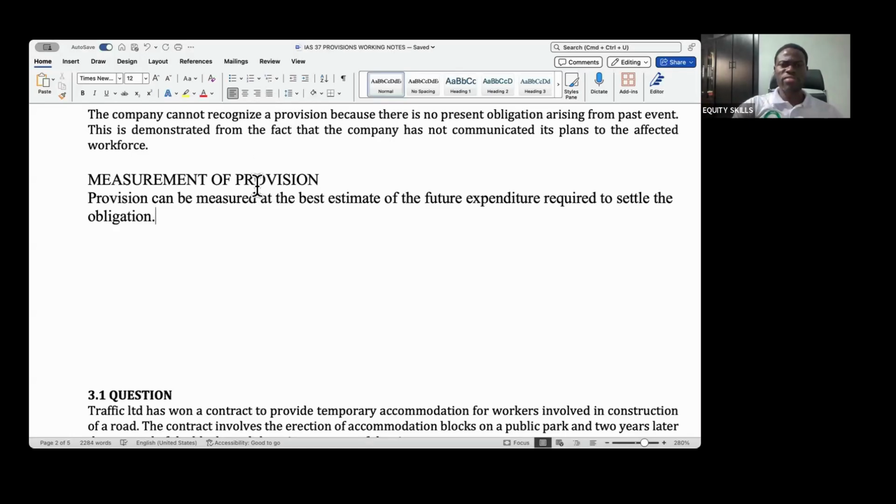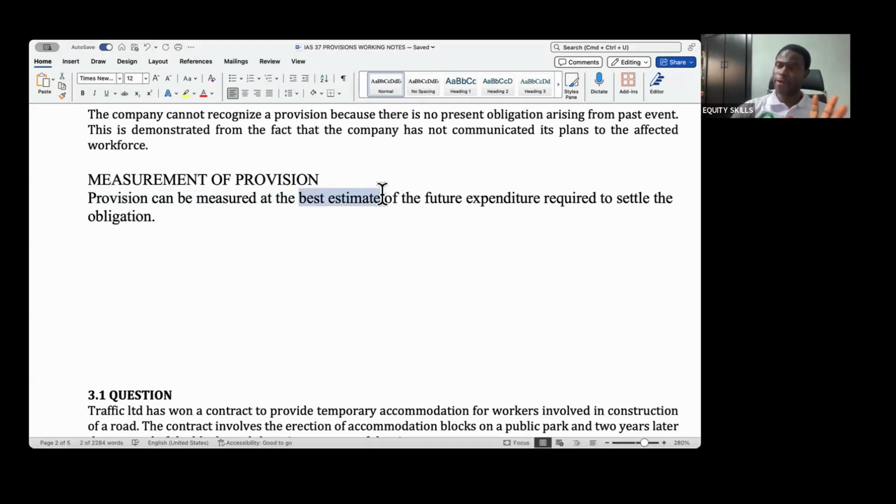Here, in terms of measurement of provision, if you remember the definition of provision, we said it is a liability of uncertain timing and amount, meaning that the amounts we don't know. So now we want to find a way to measure it in our books. To measure it, we are saying that you should measure it at the best estimate of the future expenditure required to settle the obligation. Then the major challenge we have is what is best estimate? How do you determine best estimate?